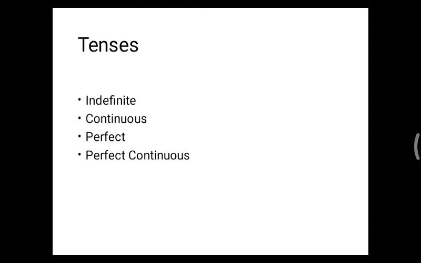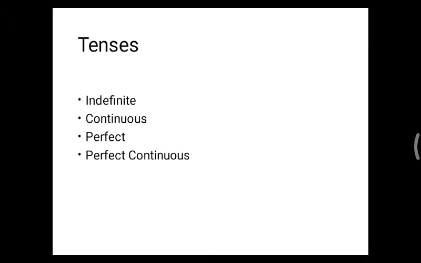So students, before we get to know about voices, you must know about tenses. As usual, you all might know there are three forms of tenses, that is past, present and future. These are further categorized into indefinite or simple, continuous, perfect and perfect continuous tenses.